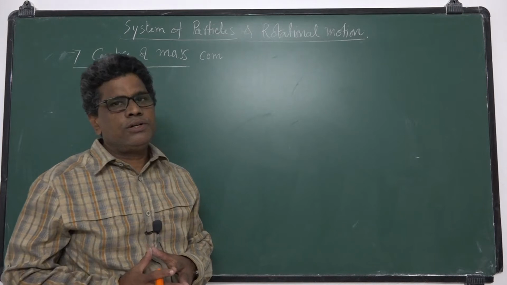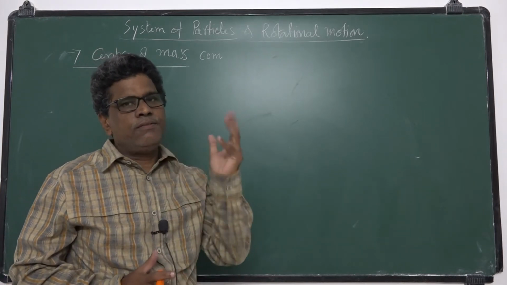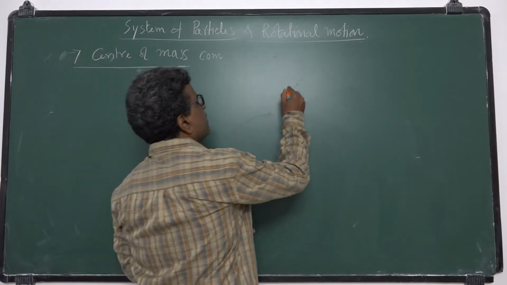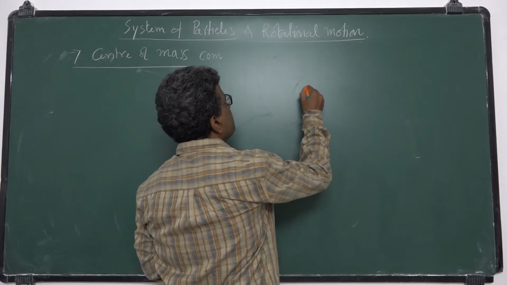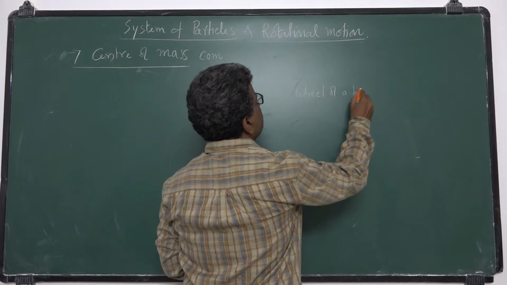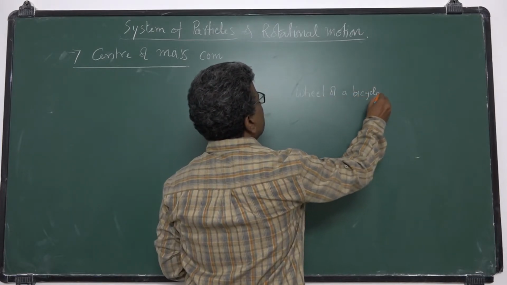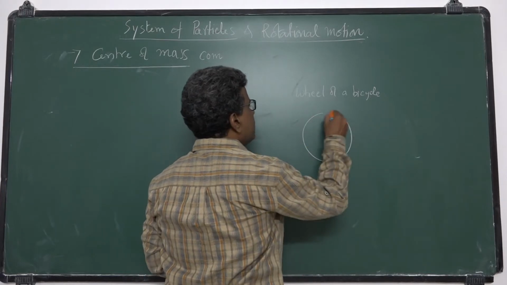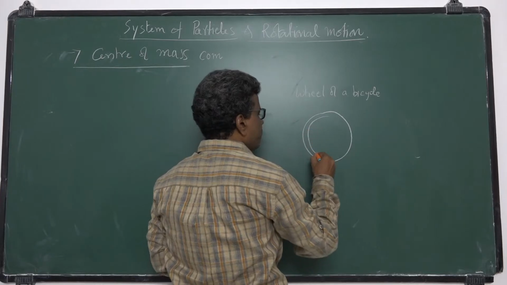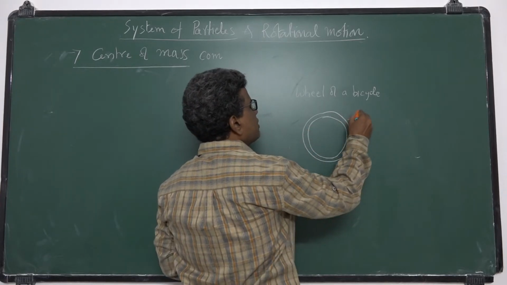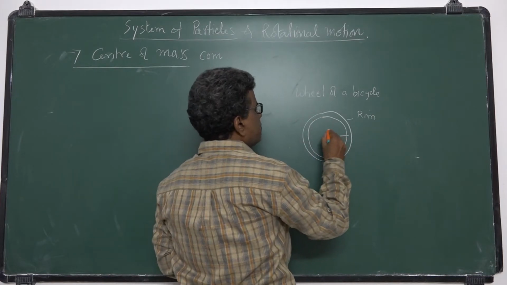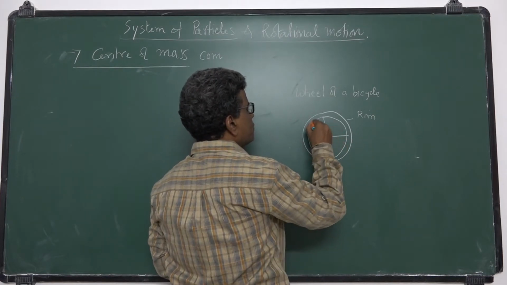Let us consider a wheel of a bicycle. So what is the wheel of a bicycle? It is composed of many parts. The wheel consists of a rim, and it is provided with the spokes.